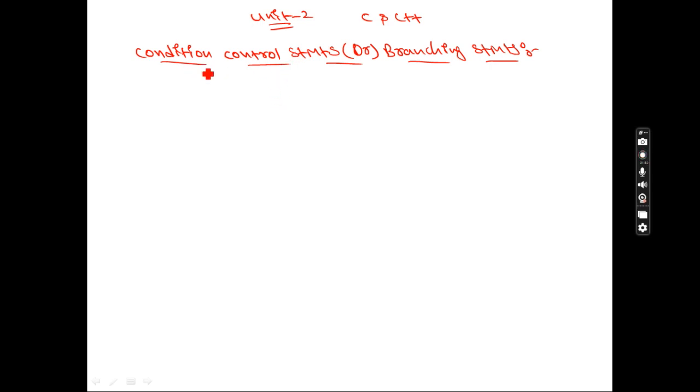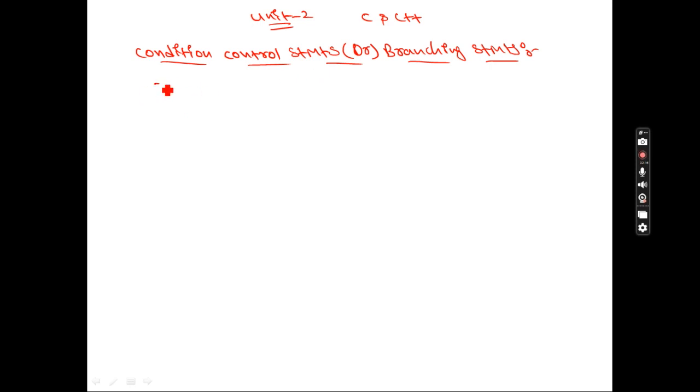But when you go to the concept of conditional control statements, even if you write a 10 lines program or 20 lines program or 30 lines program, it is your choice. Based on the concept, the program may contain n number of lines, but the complete program will not be executed. Some statements are executed and it will skip some statements. So then we need to go to the concept of conditional control statement.